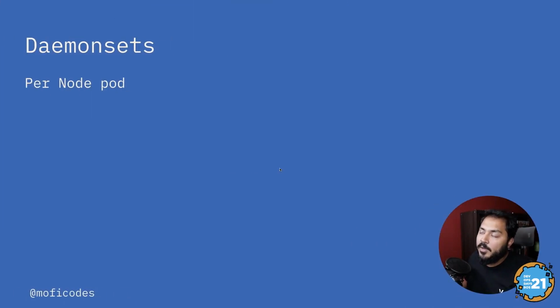Okay, after cron jobs, we have daemon sets. Once again, as we said earlier, with daemon sets you get one pod per node, and that pod will continue to run. If you add more nodes, you'll get more copies of the pod. If you delete nodes, pods will go away.